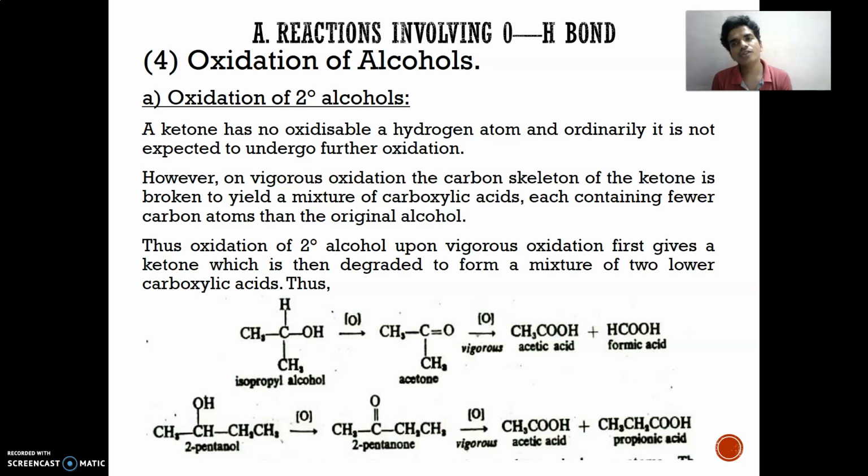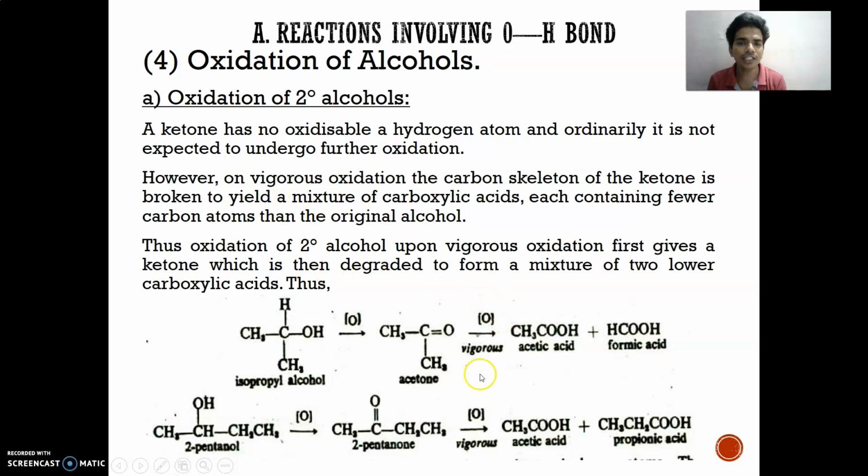A ketone has no readily oxidizable hydrogen atom, and ordinarily it is not expected to undergo further oxidation.